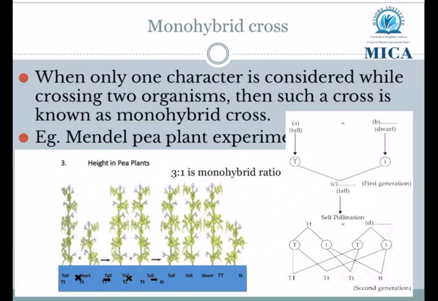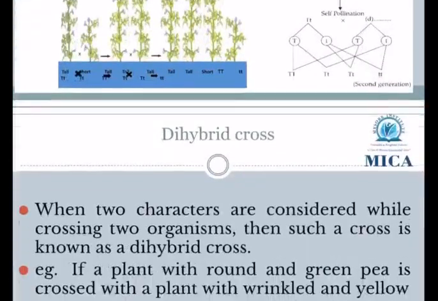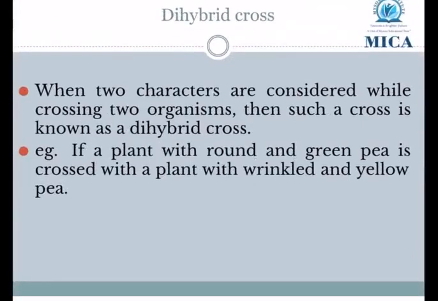When one tall plant and a short plant are crossed, then the resultant will be all tall plants, as the tall trait is more dominant over the short trait. And when you cross the tall plants again, you get three tall plants and one short. This is known as monohybrid cross, and the ratio of monohybrid cross is 3:1.